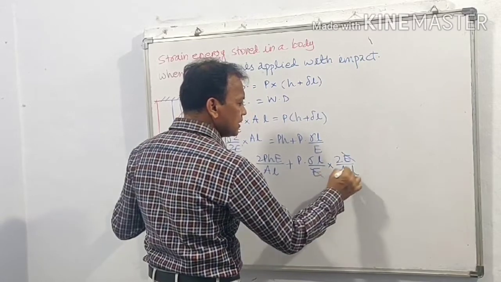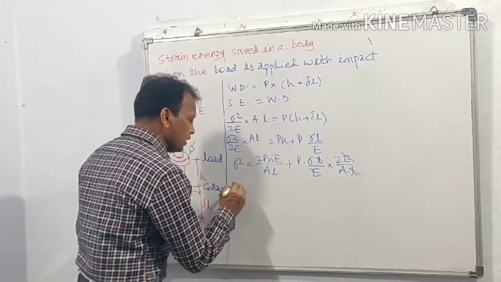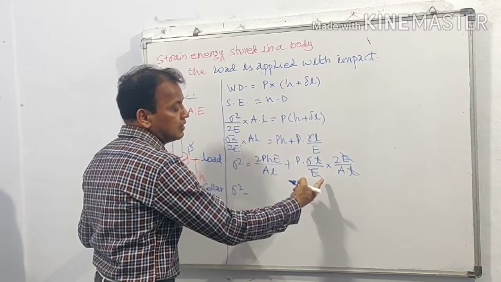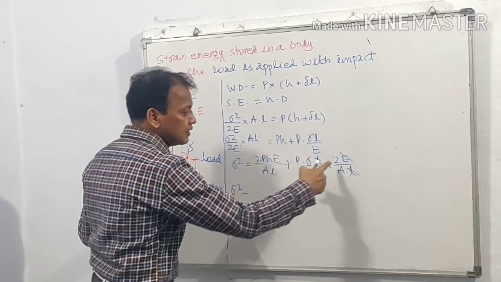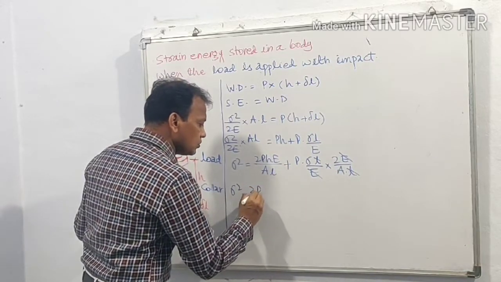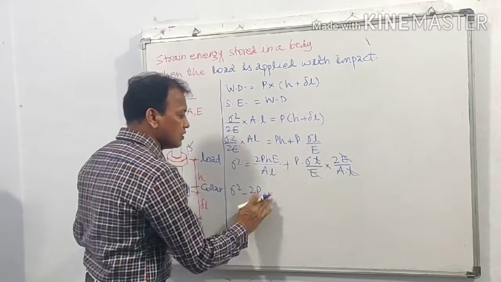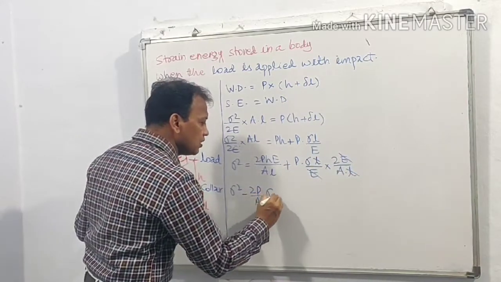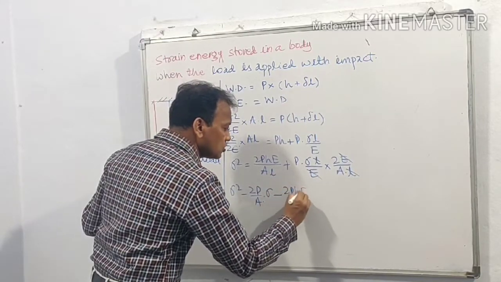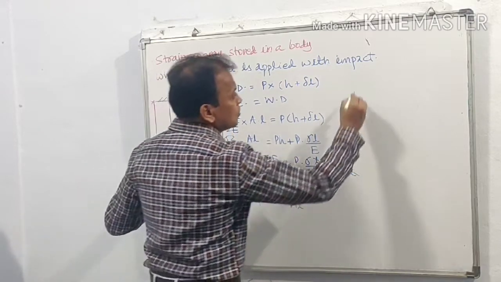So this E will get cancelled, A will get cancelled, and what will remain? 2P upon A. Sigma square minus, let us take this term on the left hand side, that will be 2P upon A into sigma. E and L will get cancelled. 2P upon A into sigma minus this term on the left hand side, that is 2PhE upon AL. This is equal to 0.